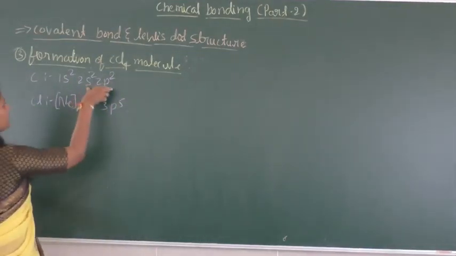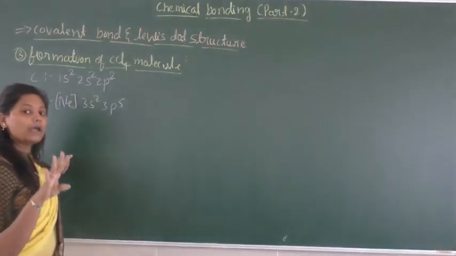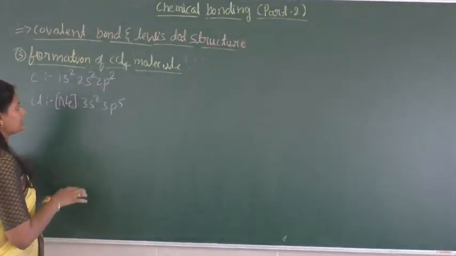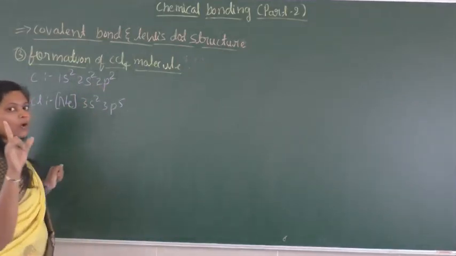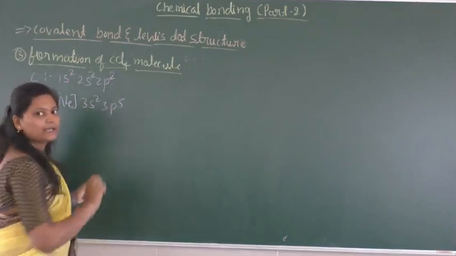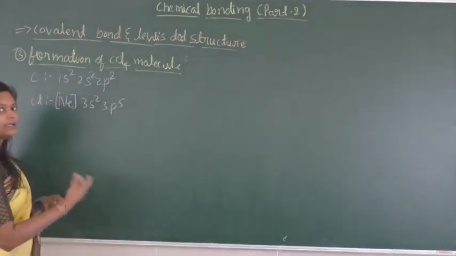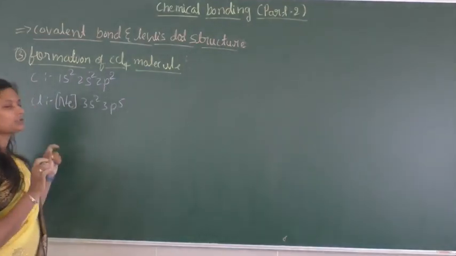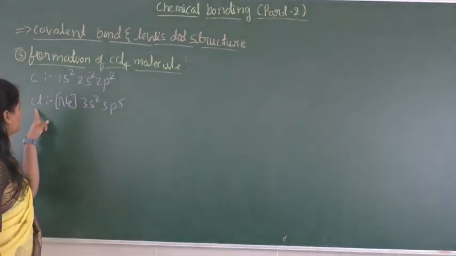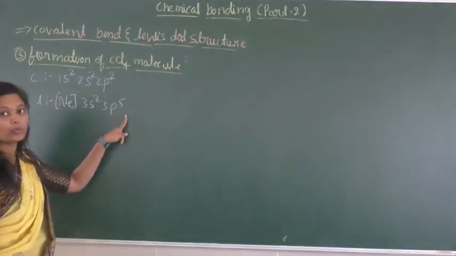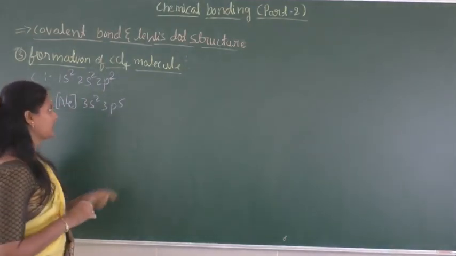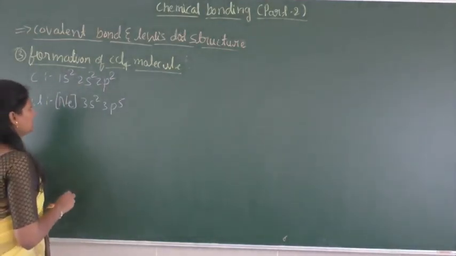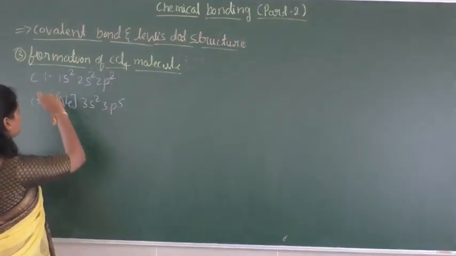Here the carbon requires 4 electrons to attain the nearest noble gas configuration, and the chlorine requires 1 electron to attain the nearest noble gas configuration. In other words, the carbon requires 4 electrons to attain the octet, and the chlorine requires 1 electron to attain the octet. When you consider the structure of CCl4, the central atom is carbon.